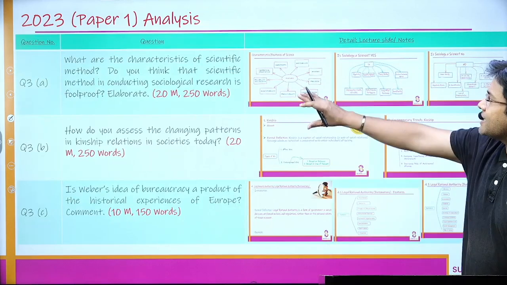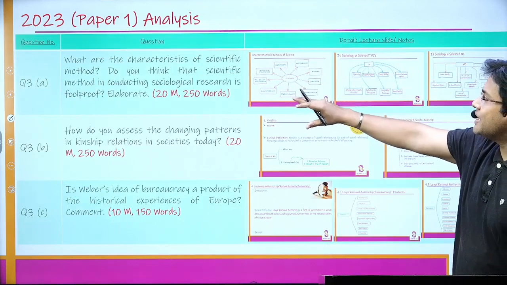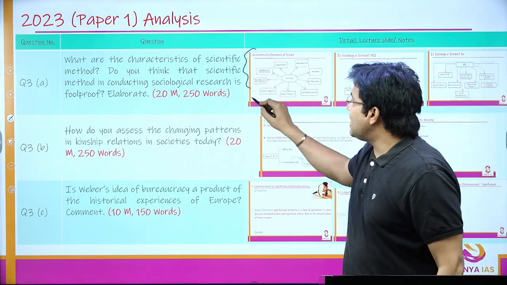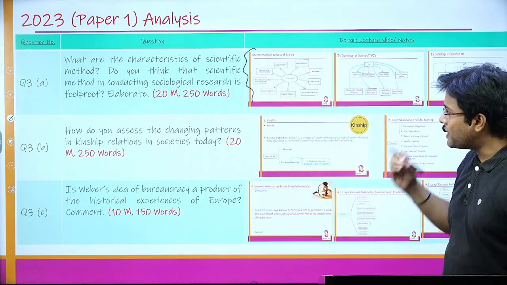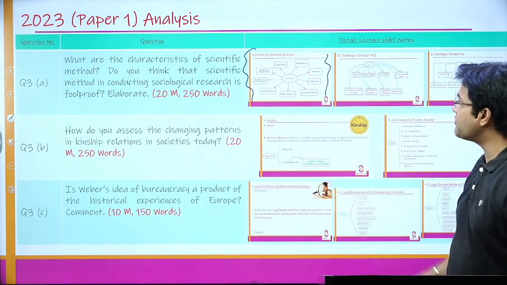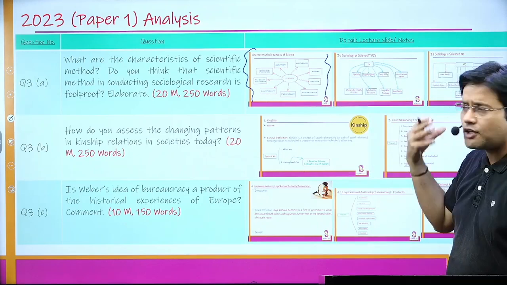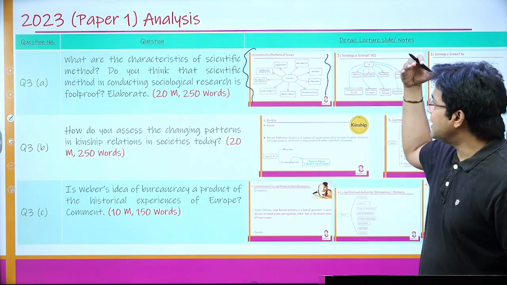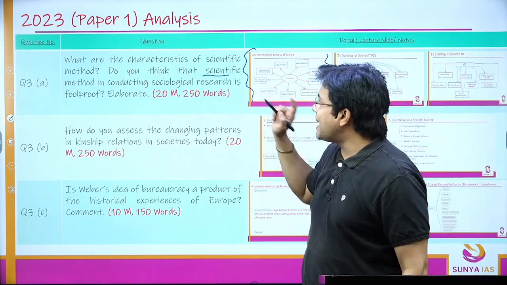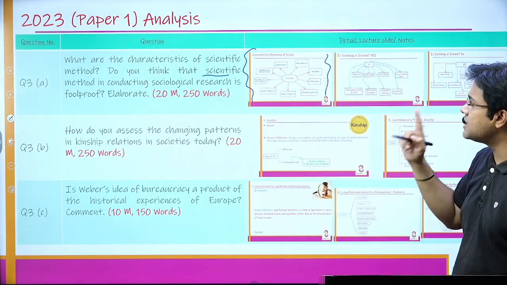Next is, what are the characteristics of the scientific method? Do you think that the scientific method in conducting sociological research is foolproof or not? Again, I have talked in detail about what science is. I've given a proper definition. Then what are the characteristics? As you can see, I've given a screenshot here. I've talked about quantifiability, predictability, accuracy, precision, then reliability, validity, objectivity. And then the second part, do you think that the scientific method in conducting sociological research is foolproof or not?